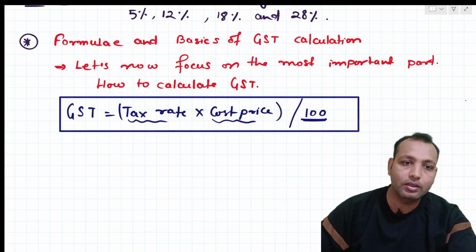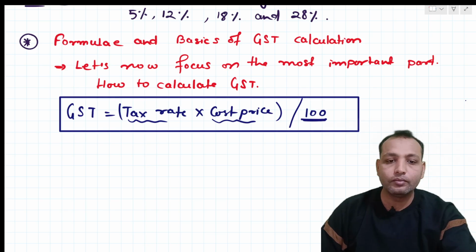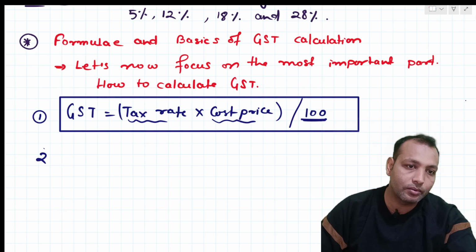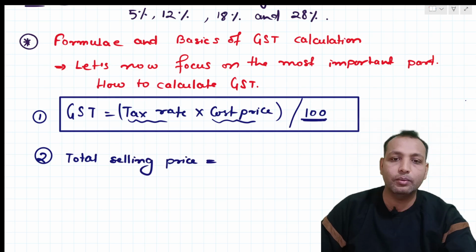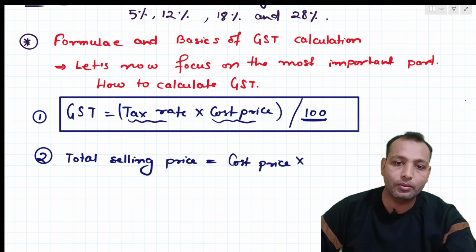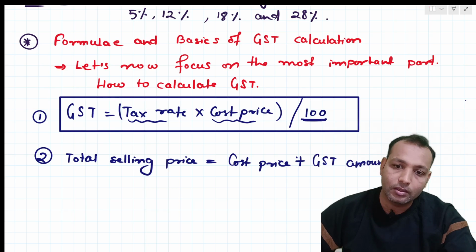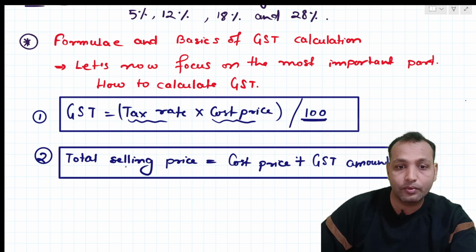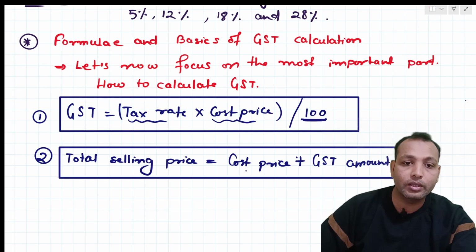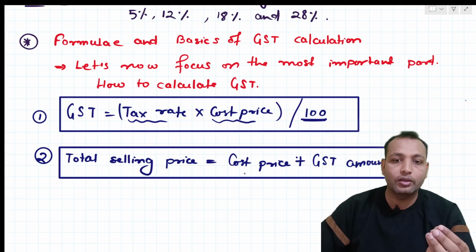Now what will be the total selling price? So this was the first formula. Now second, how we can calculate total selling price. Total selling price will be equal to cost price, sorry, here it will be plus, so cost price plus GST amount, right? So the price will be fixed for a product. The cost price is whatever cost we are giving to the seller when we are purchasing.